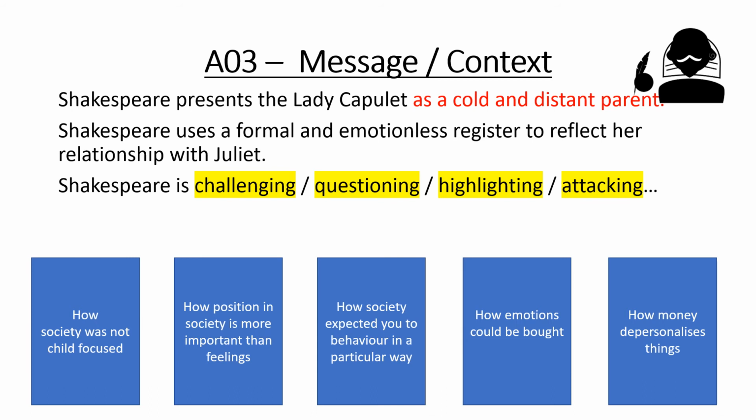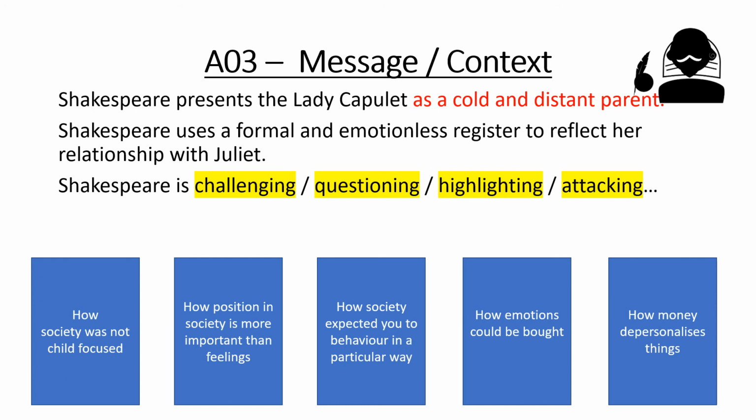But this cold and distant parent also shows us how your position in society is more important than your feelings. If we look at the nurse, she's in a lower position than Lady Capulet, and she's got more feelings. So clearly, the higher you get, the less emotion you have with your child.